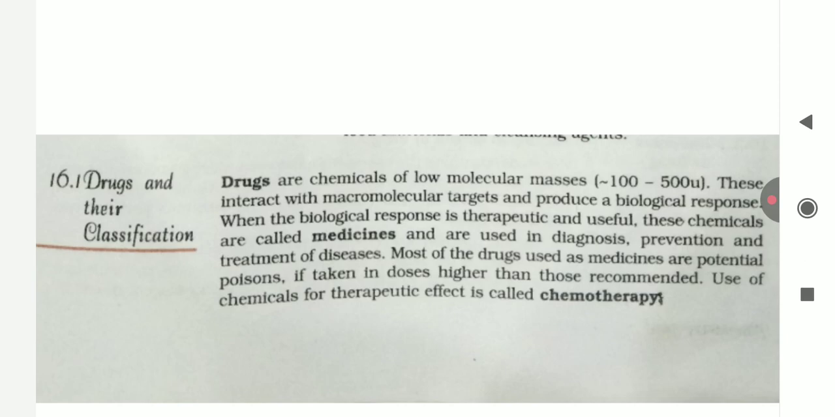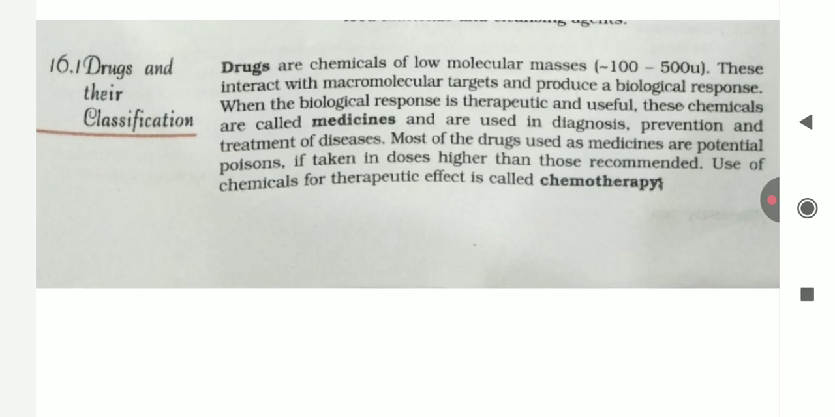When the biological response is therapeutic and useful, these chemicals are called medicines and are used in diagnosis, prevention, and treatment of disease. Most of the drugs used as medicines are potential poisons if taken in doses higher than those recommended. Use of chemicals for therapeutic effect is called chemotherapy.